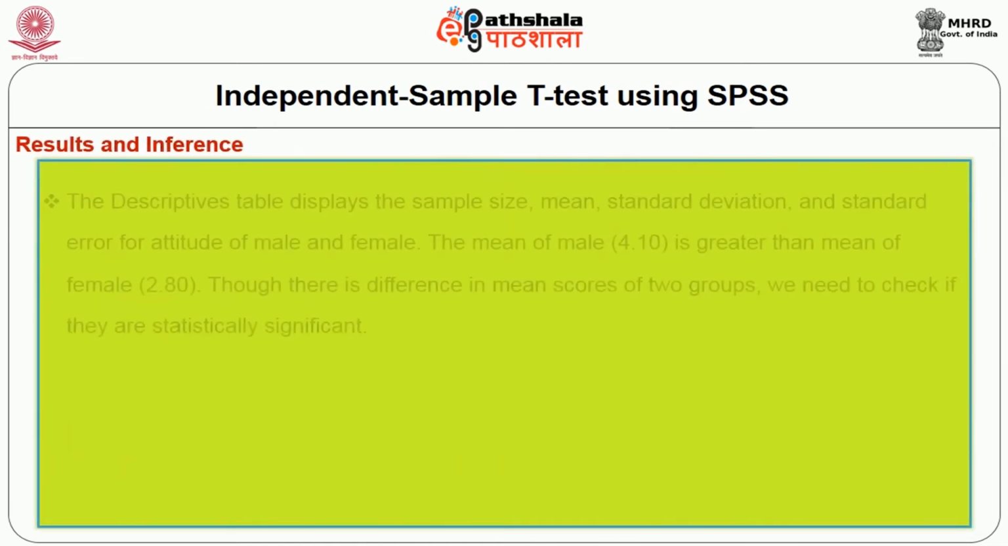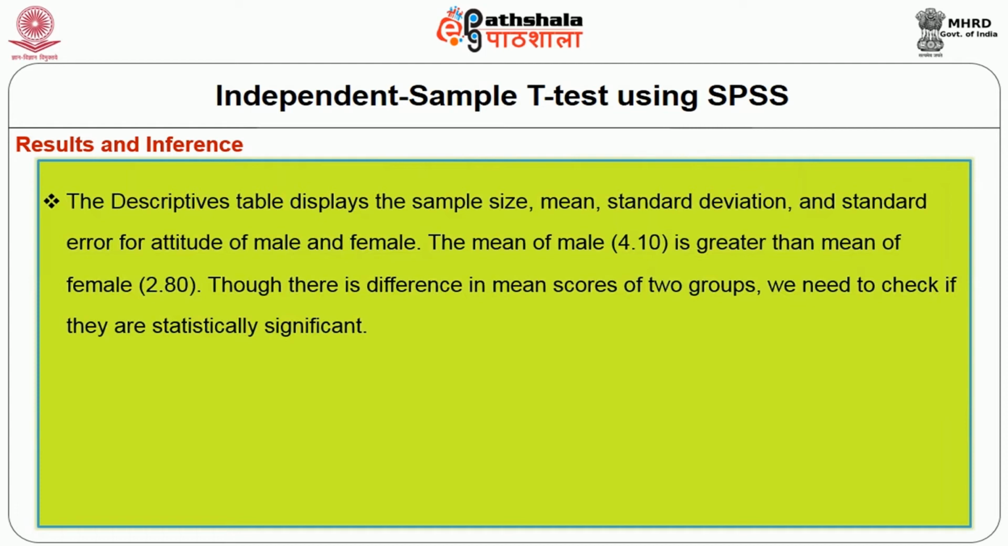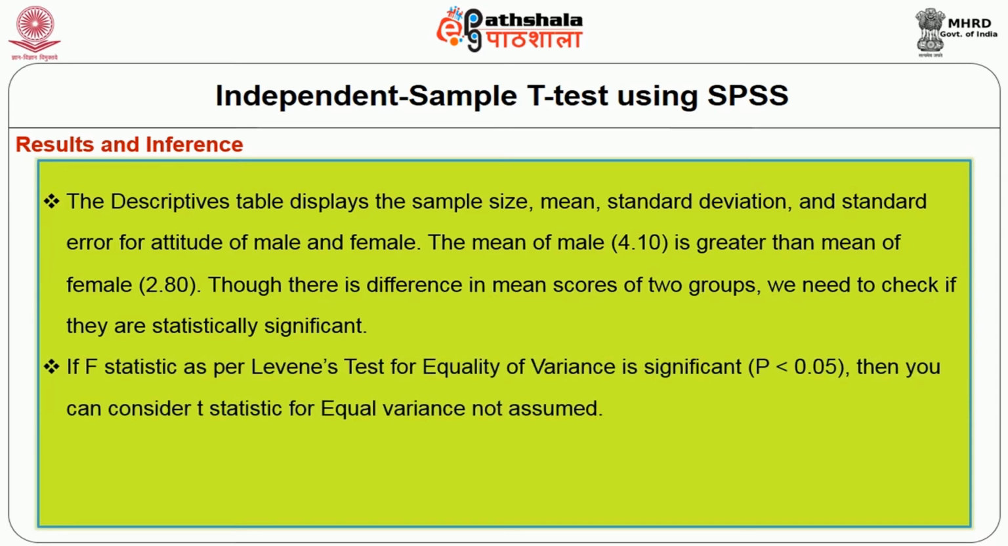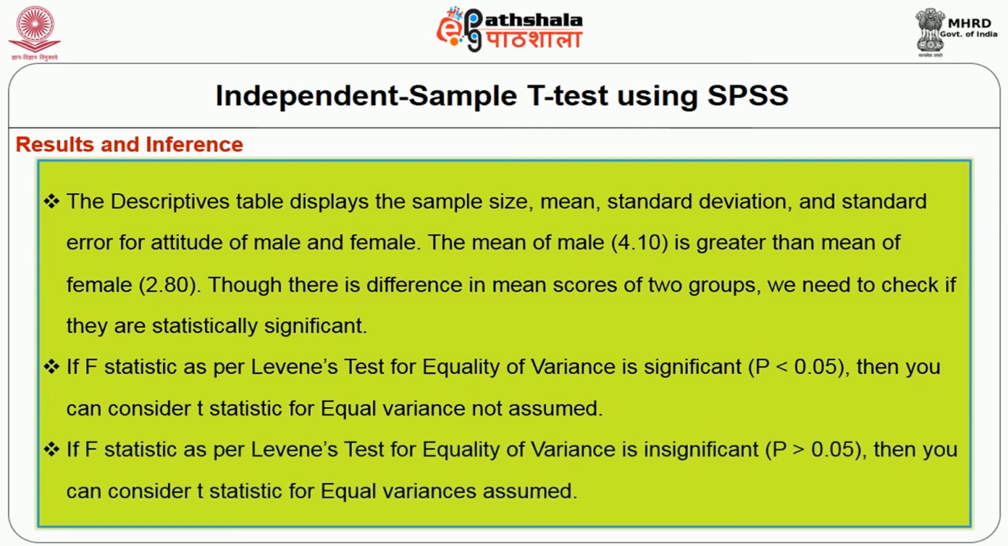Now moving to the results and inference, the descriptive table displays the sample size, mean, standard deviation and standard error for attitude of male and female. The mean of male is greater than the mean of female. Though there is a difference in mean scores of the two groups, we need to check if it is statistically significant. If the F statistic as per Levene's test for equality of variance is significant, then you can consider the t statistic for equal variance not assumed. If the F statistic is insignificant, then you can consider the t statistic for equal variance assumed.